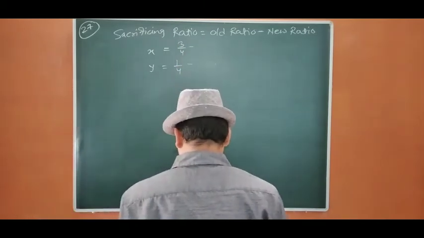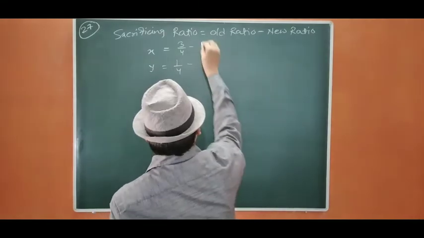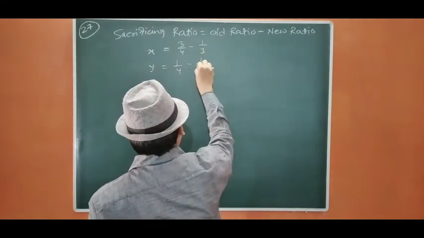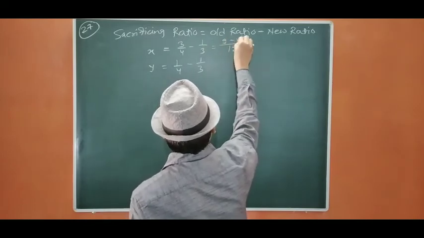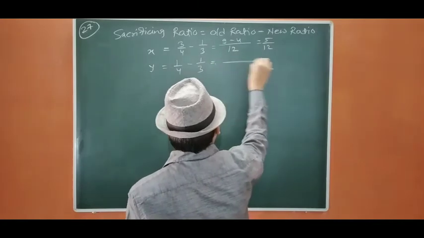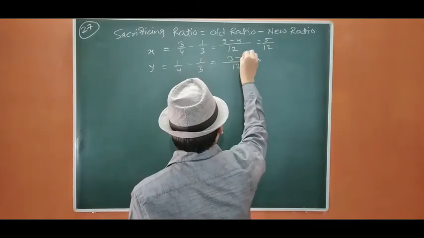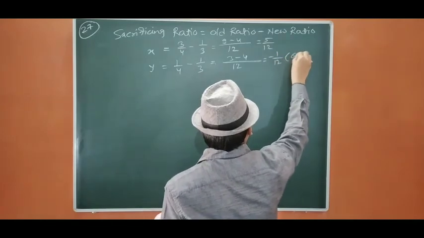Now future profit between X, Y and Z is equal, so 1/3, 1/3, it will be 12. 3 3s are 9 minus 4 equals 5/12. For Y, it is going to be 12: 3 minus 4 equals minus 1/12. This is gain.